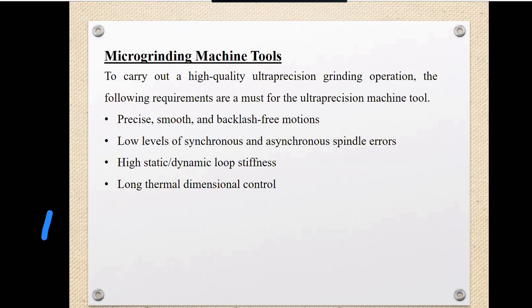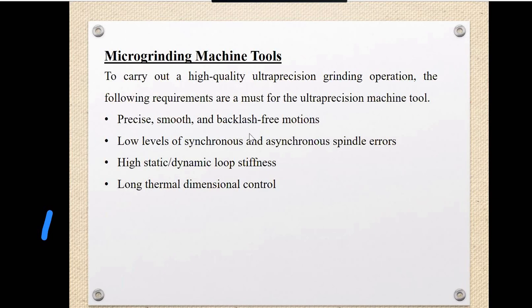So when we discuss the micro grinding machine tools, as we discussed, machine tools are required in every machining process. For the micro grinding machine tools, there is a requirement to improve the accuracy. To improve the high quality ultra precision grinding operation, the ultra precision machine tools require precise, smooth and backlash free motions.